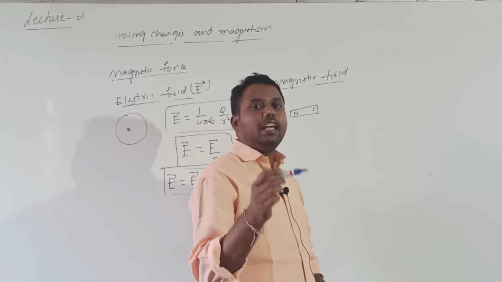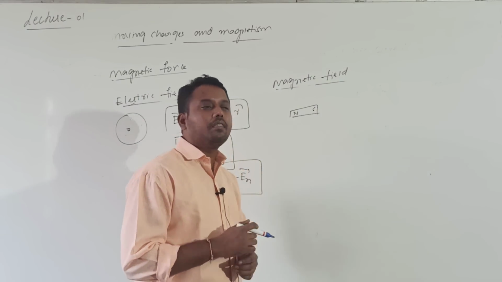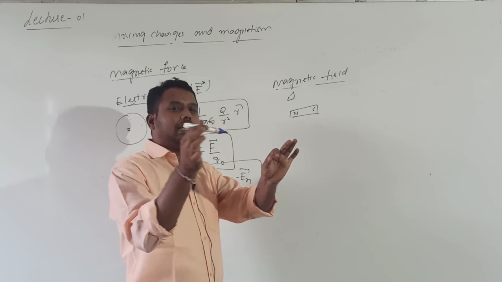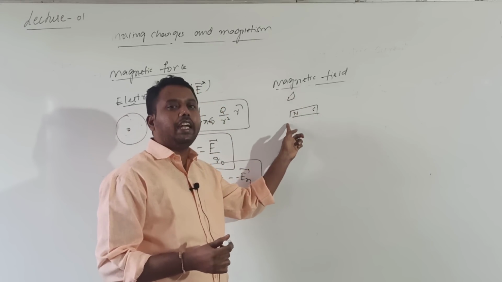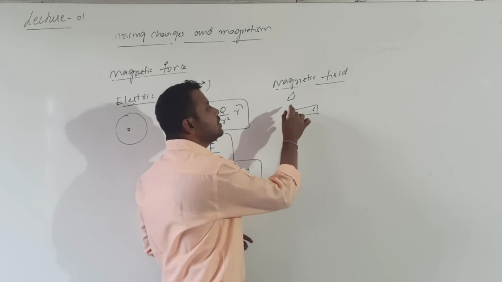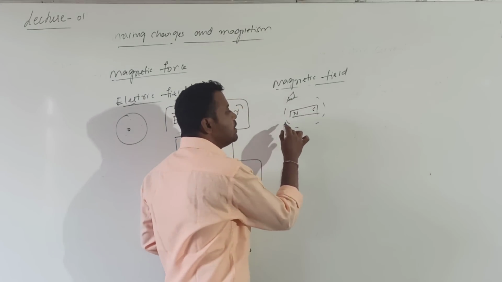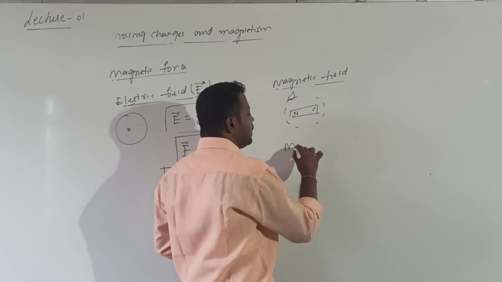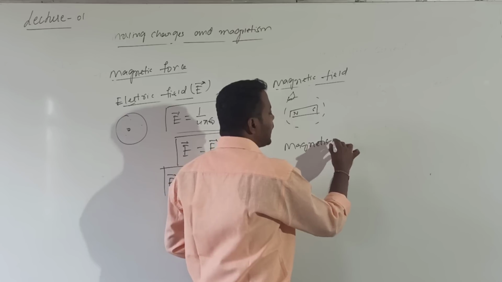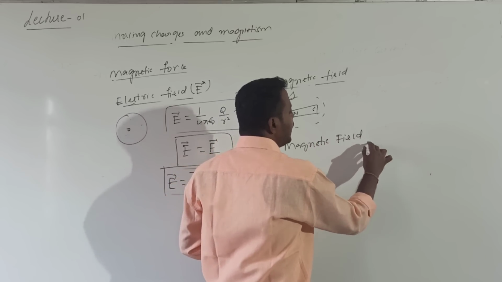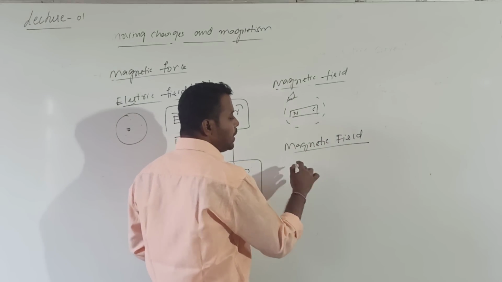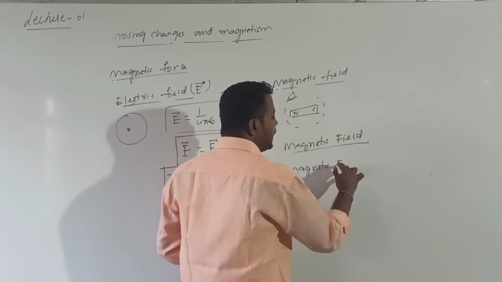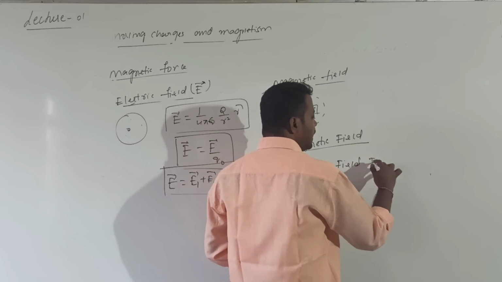Now, consider a bar magnet and one magnetic needle. When the needle is brought to a certain distance, it will be automatically attracted by the bar magnet. Why? Because around this bar magnet some space is affected. That space is called the magnetic field. Like the electric field, this magnetic field can also be represented by one vector quantity, called magnetic field induction.